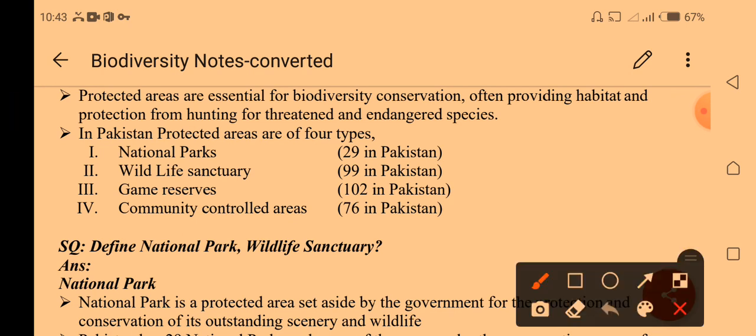In Pakistan, protected areas are of 4 types. First of all, national parks: 29 national parks in Pakistan; wildlife sanctuaries: 99 wildlife sanctuaries; game reserves: 102 game reserves; and lastly community controlled areas: 76 community controlled areas exist in Pakistan.